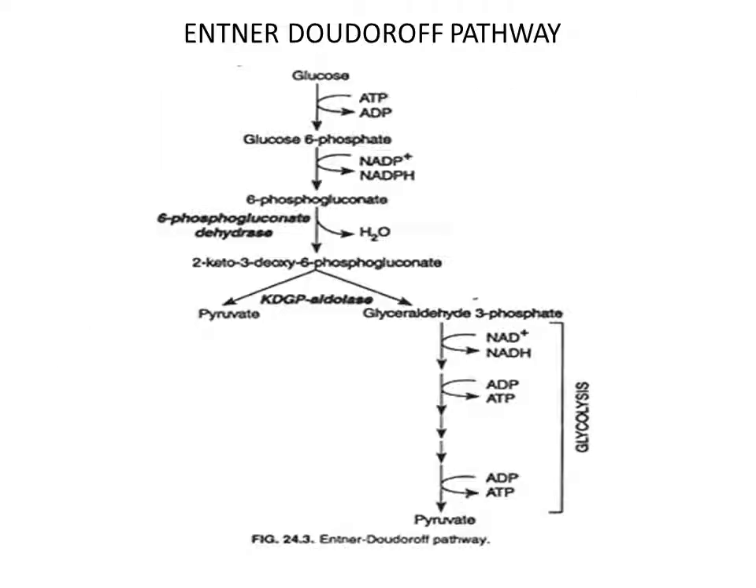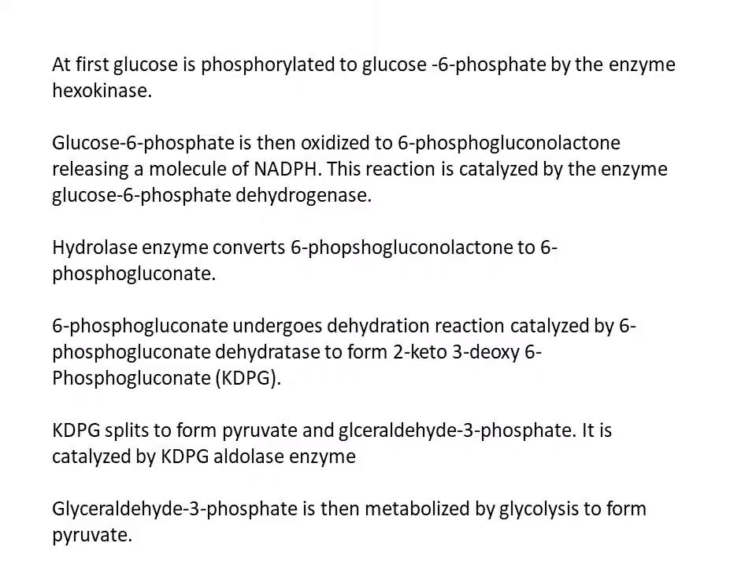Now we will see the overall pathway of the Entner-Doudoroff pathway. This is also called the ED pathway. Now you can see how the glucose molecule is converted into one molecule of pyruvic acid and one molecule of glyceraldehyde 3-phosphate. In the next slide we will see the reactions that occur in the ED pathway.